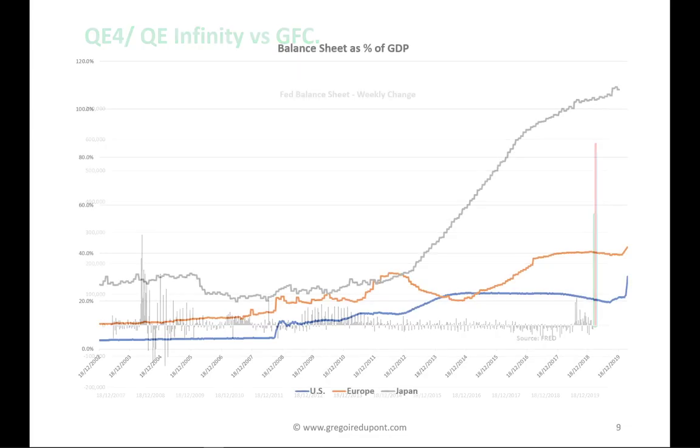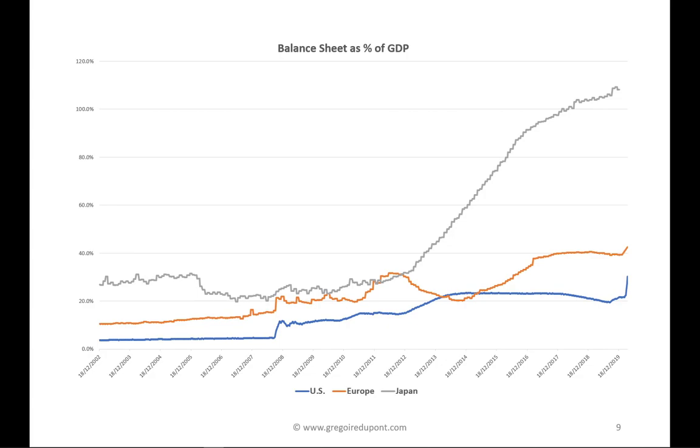Still, we need to compare the size of the balance sheet versus the GDP. As you can see here in gray, the Japanese central bank balance sheet is 100% of GDP. For the US, in blue, we are still at 25-30%, but way below the 40% of the ECB.